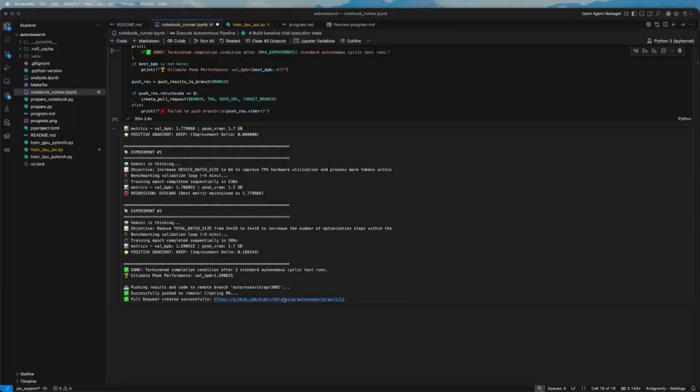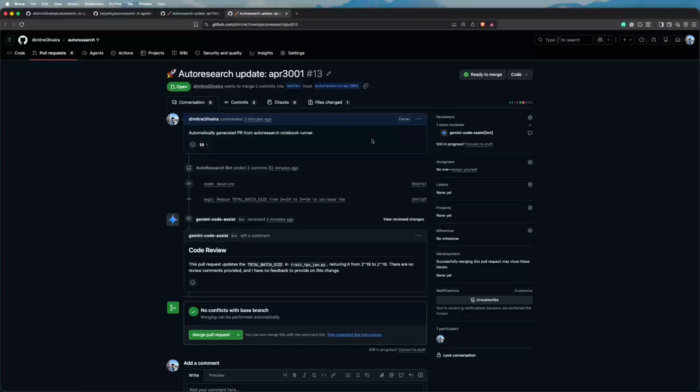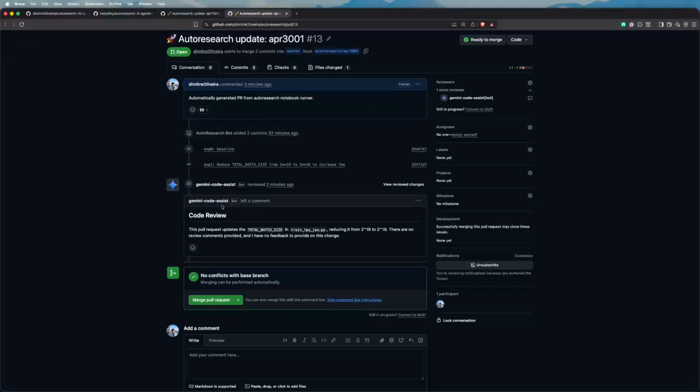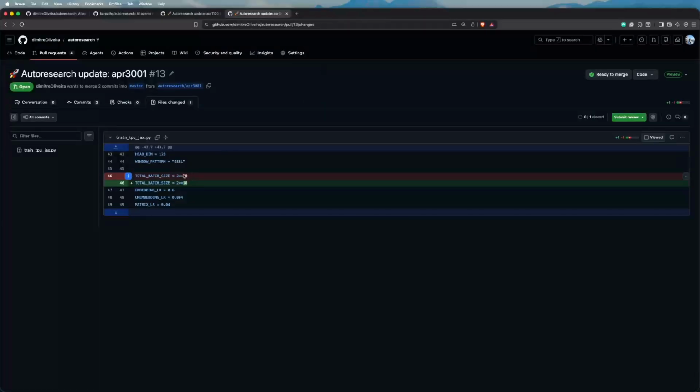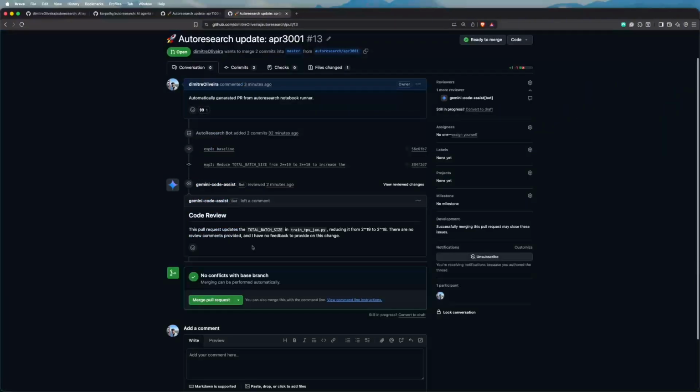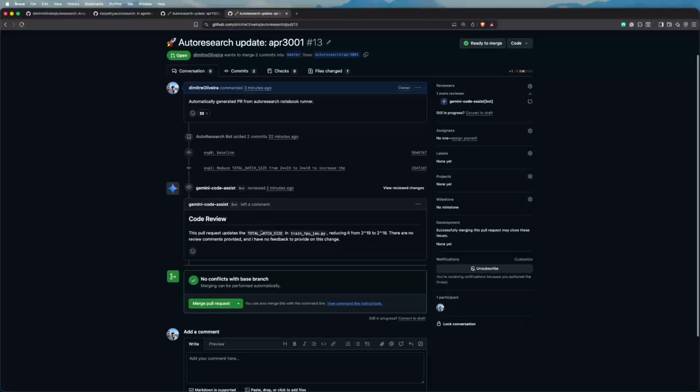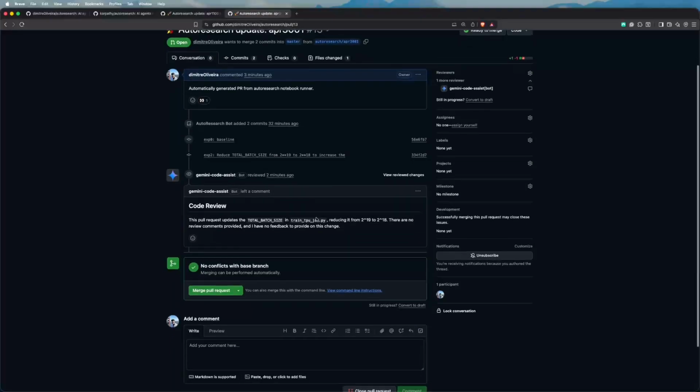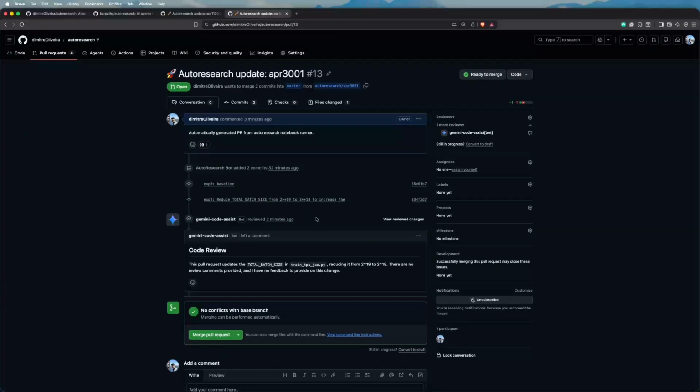But let's open here. Okay, so here is the pull request. As you can see, Gemini Code Assist already did the review, printed the summary, and I can look at the files that it changed. So basically, it only changed this small parameter. And that's also why the review from the model was very small. So I can review it, as the, let's say, orchestrator of this experiment, or the human in the loop. I can take a look at the PR and merge it or not.